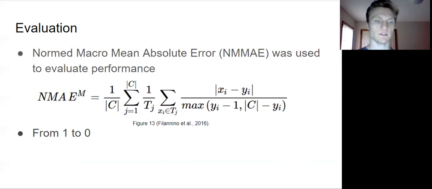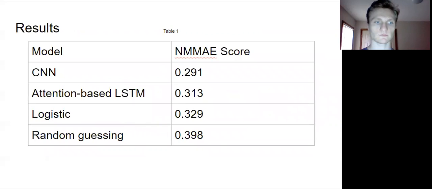To evaluate, I must use an ordinal evaluation metric. I use normalized macro mean absolute error. This gives a value from 1 to 0 indicating how well a certain model predicts ordinal data, with 0 being a perfect score. Normalized macro mean absolute error scores are not influenced by bin size or number of bins. The CNN performed the best with a score of 0.291, and the logistic regression performed the worst with a score of 0.329. All of the models performed better than random guessing.